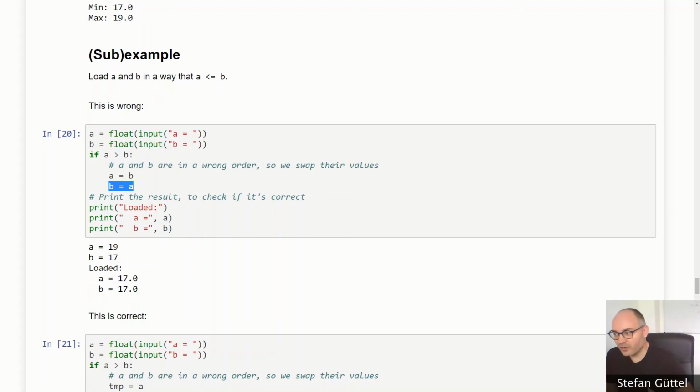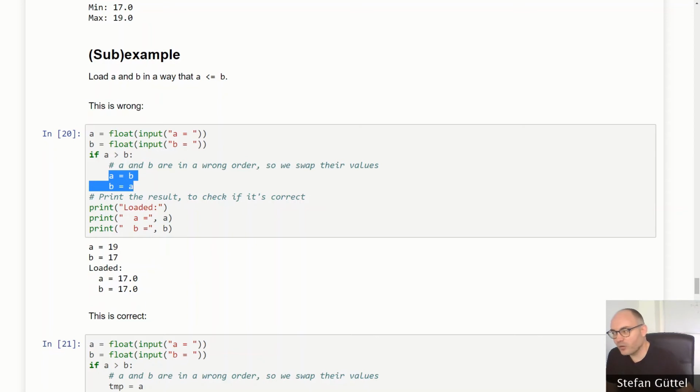However, this is wrong because by doing so, you would first assign the value of b to a, but at this point you will have lost the previous value of a, because remember, a variable can only store one value at a time. So here we have overwritten the value of a with the value of b. So when we make this assignment here, we basically reassign the same value of b to the variable b again. So at the end of this block here, both a and b will have the value of b, and we have not really swapped them. We want to swap these values. So how do we circumvent this problem?